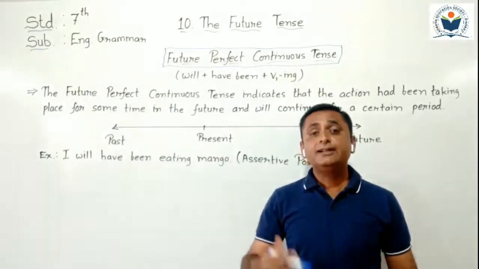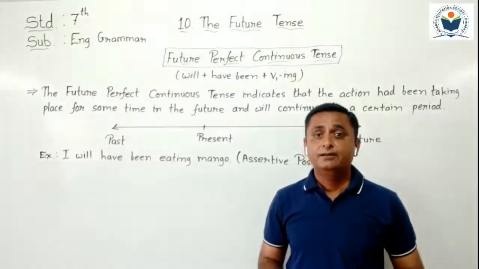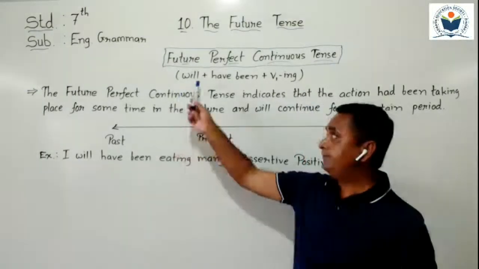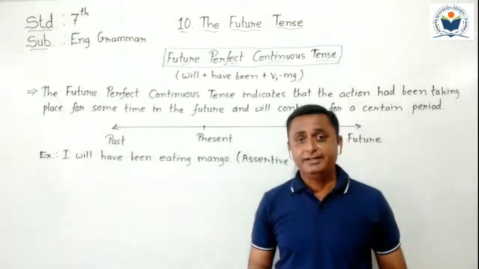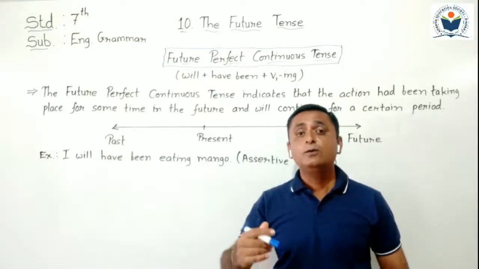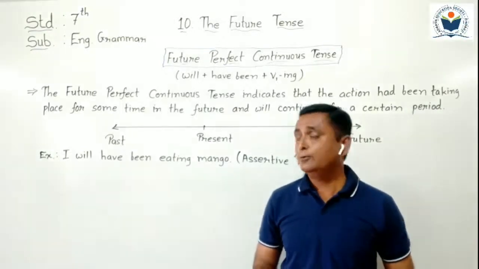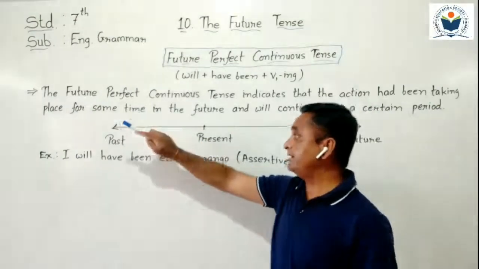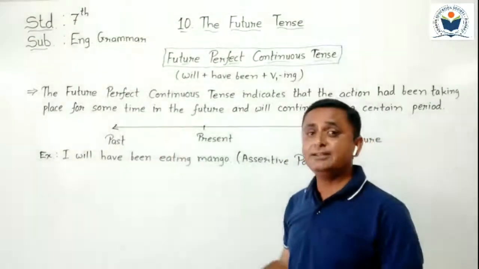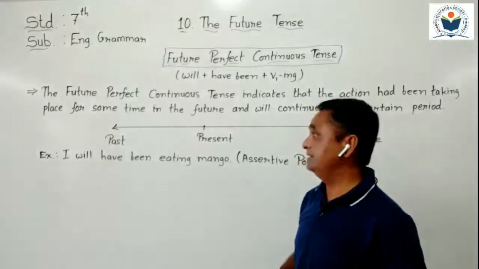Okay, after completing our structure learning, will plus have been plus V1 ing, now let's understand where to use it.